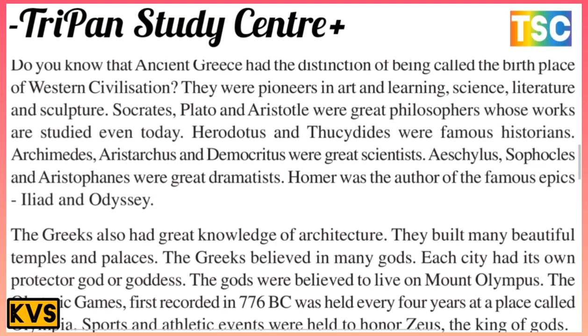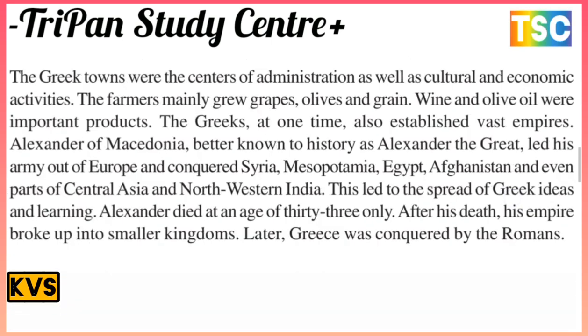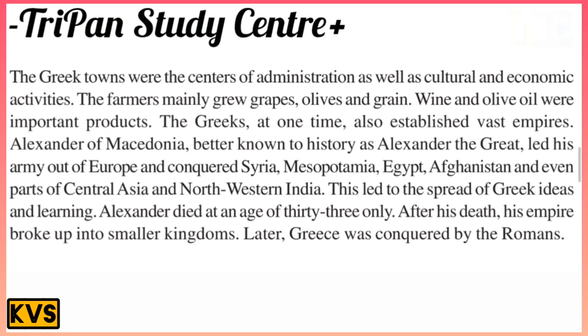The games were first recorded in 776 BC. They were held every 4 years at a place called Olympia. Sports and athletic events were held to honor Zeus, the king of gods. The Greek town was a center of administration as well as culture and economic activities. The farmers mainly grew grapes, olives, and grain. Wine and olive oil were important products at this time.